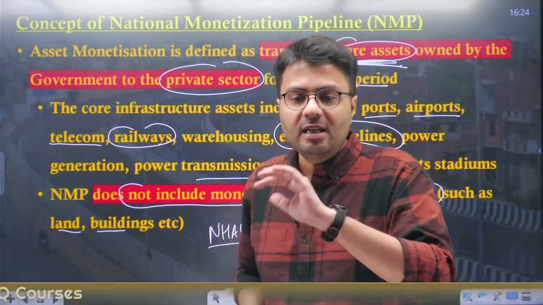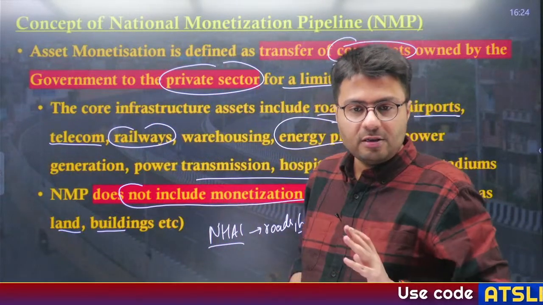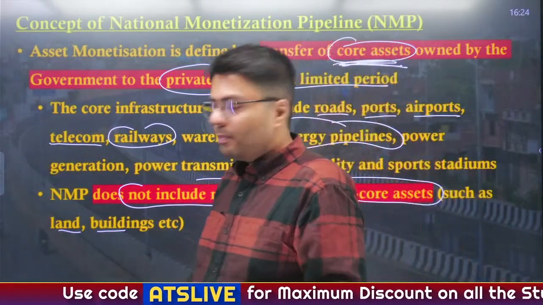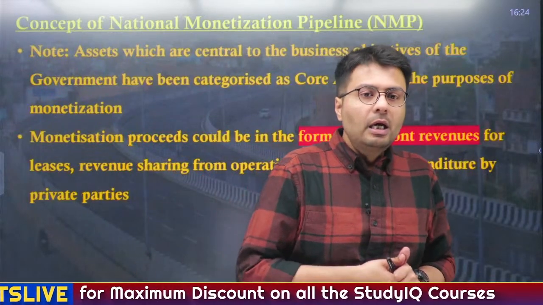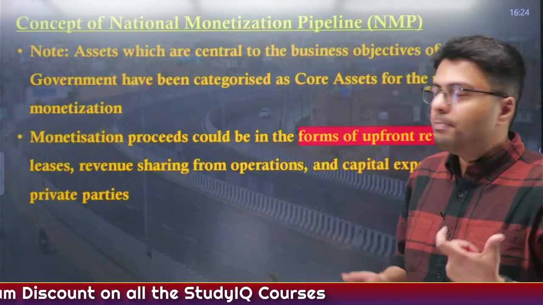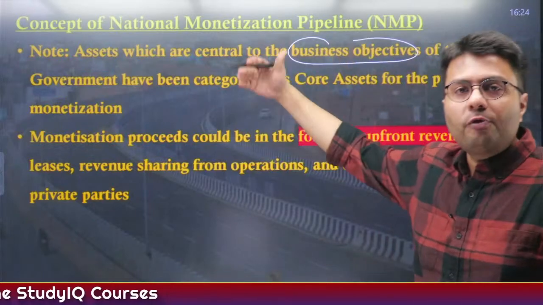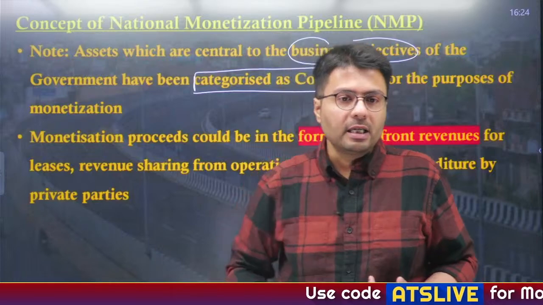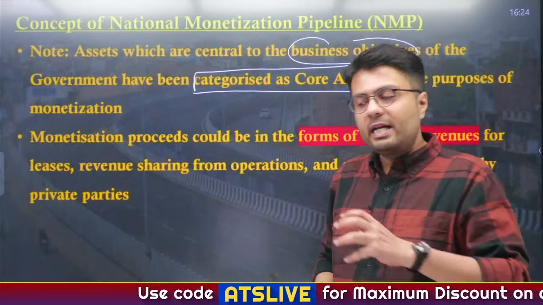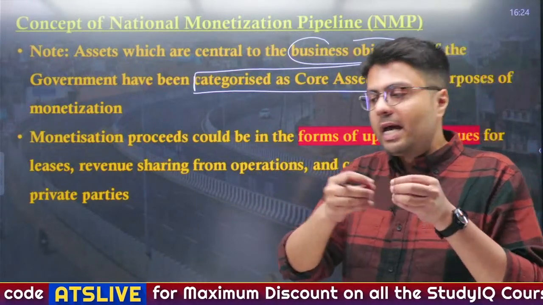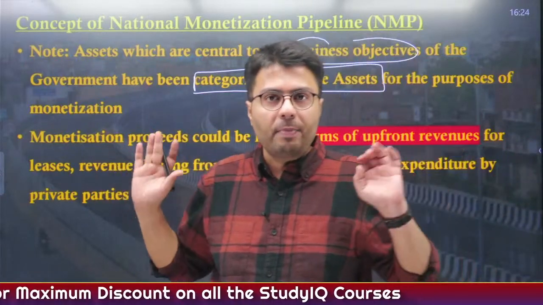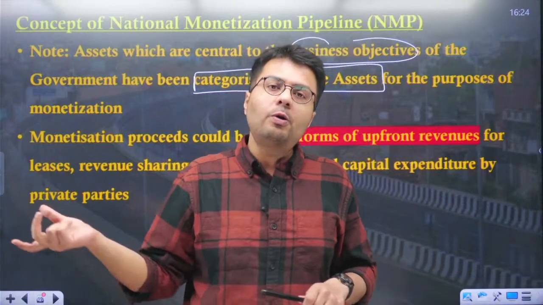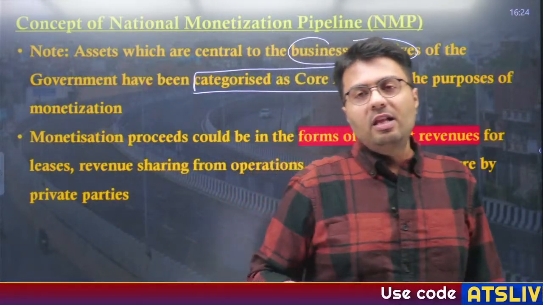So yes, it is like leasing out your infrastructure to the private sector so that they use your infrastructure and pay you money for it. So that is the National Monetization Pipeline. Assets which are central to the business objective of any organization or government company are categorized as core assets for the purpose of monetization. Now, this monetization proceed can be anything. For example, Indian Oil has a large or vast network of oil pipelines. So what if a private company, say Reliance Industries or Nayara Energy, wants to transport their petroleum products in the lines of Indian Oil?